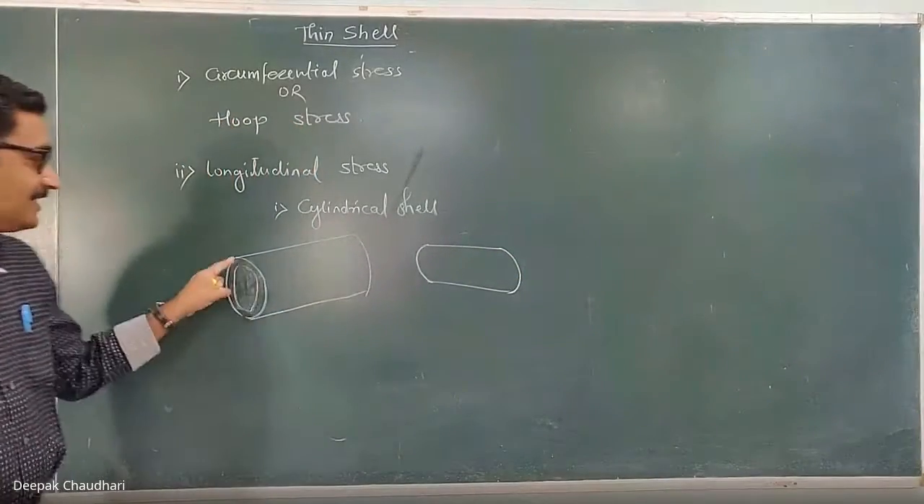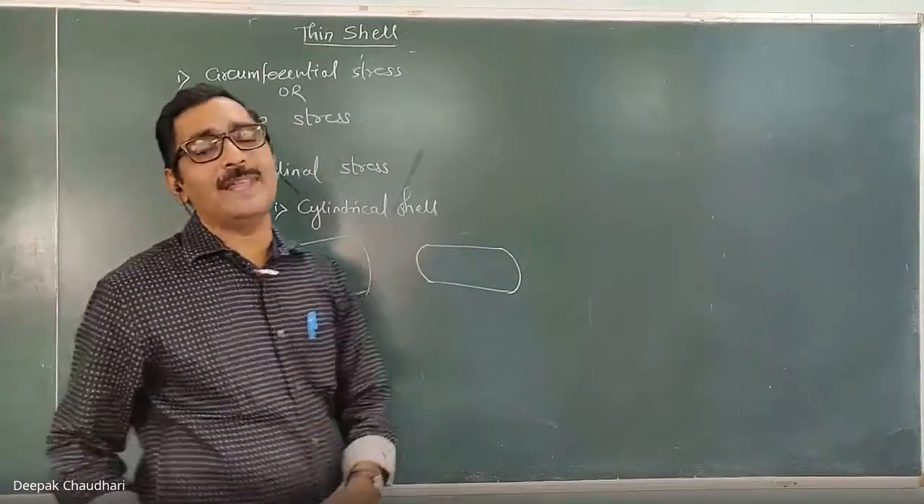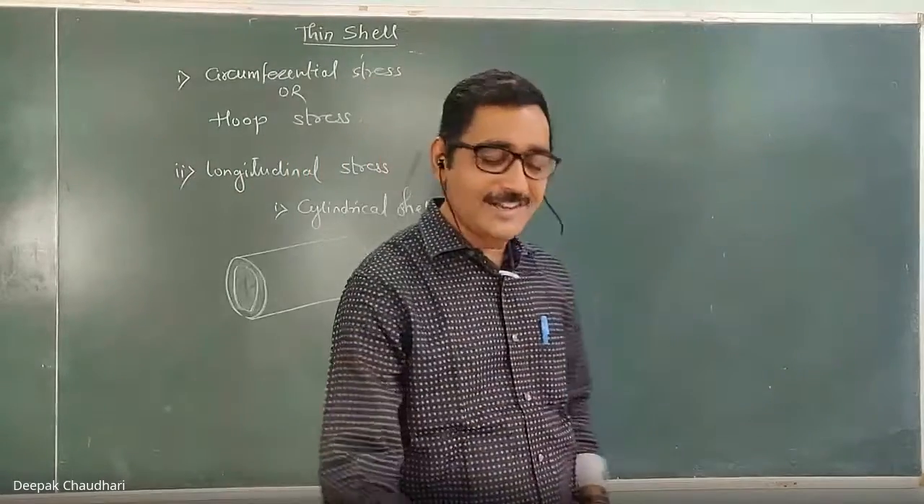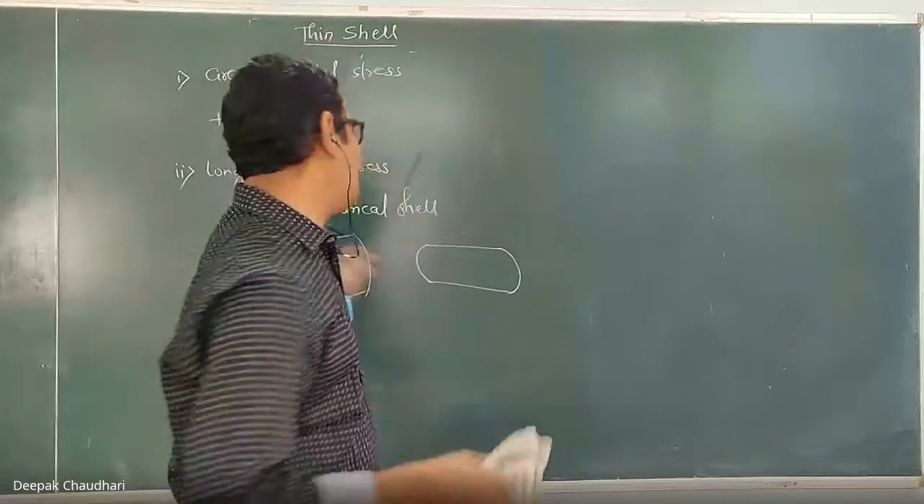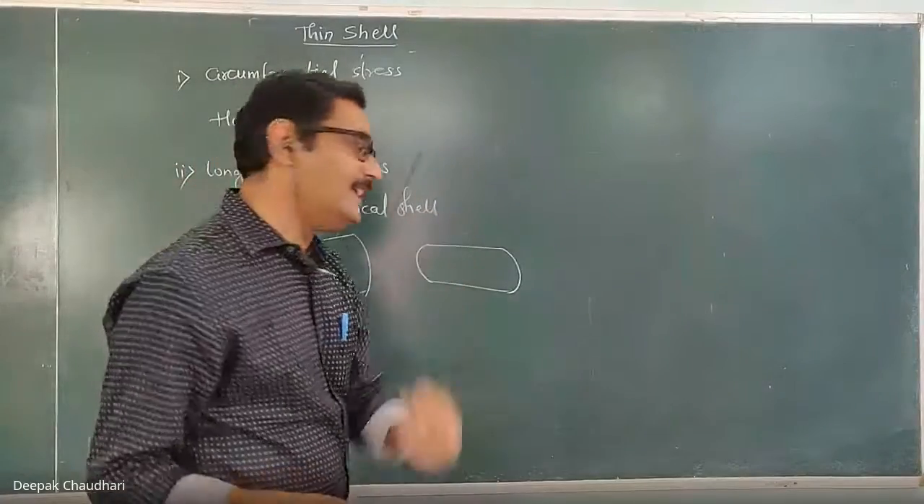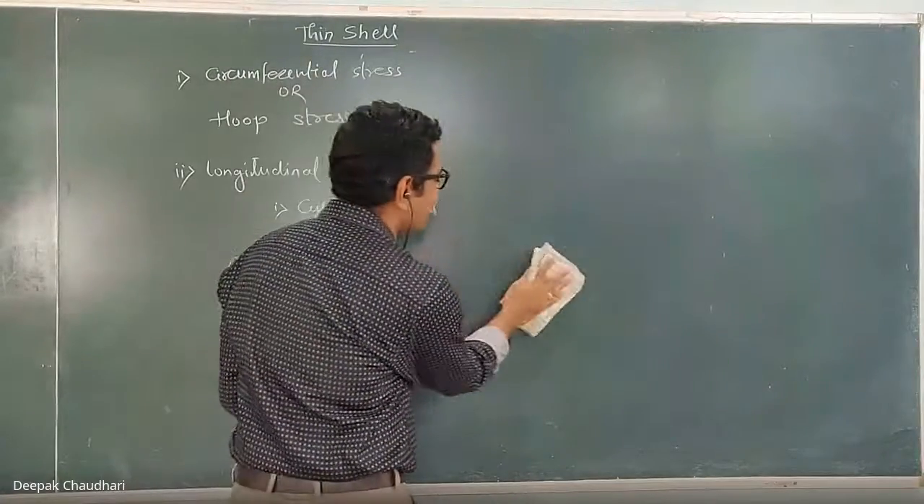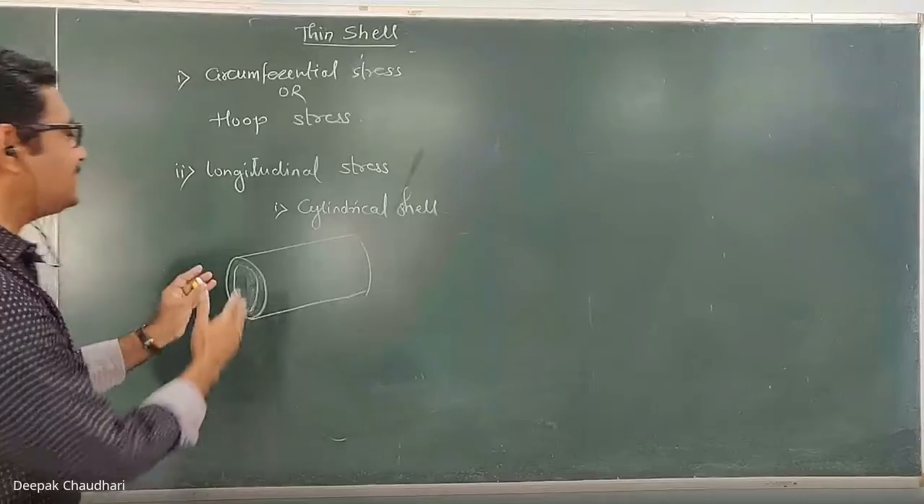Okay. Here, this is the flat end. This is the hemispherical end. What is the difference and what is the importance of the flat end and the hemispherical end, I will tell you later. But initially let's assume that it is a flat end.